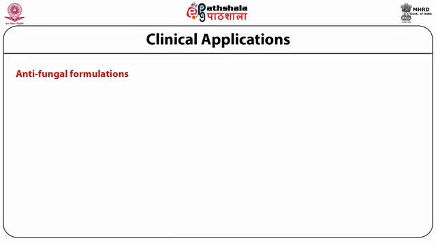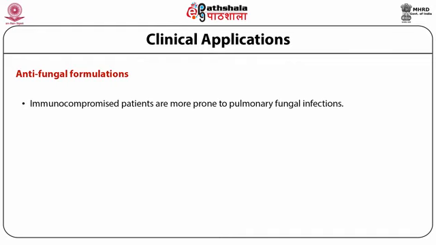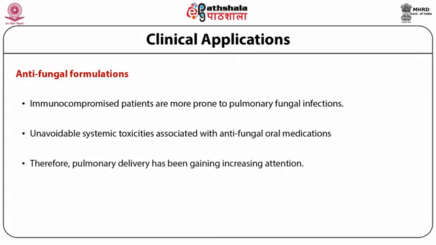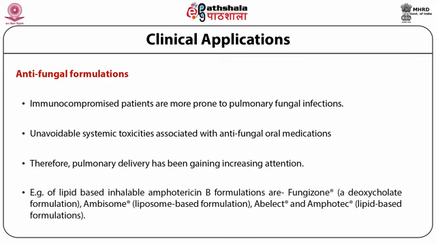Next one is antifungal formulations. Immunocompromised patients are more prone to pulmonary fungal infections due to unavoidable systemic toxicities associated with antifungal oral medications. Pulmonary delivery has been gaining increasing attention. Some of the examples of lipid-based inhalable amphotericin B formulations are Fungizone containing deoxycholate formulation, Ambisome containing a liposome-based formulation, Abilict and Amphotech again a lipid-based formulation.